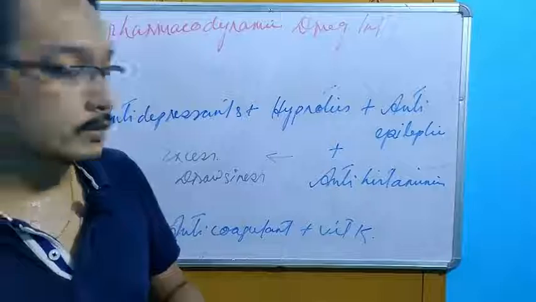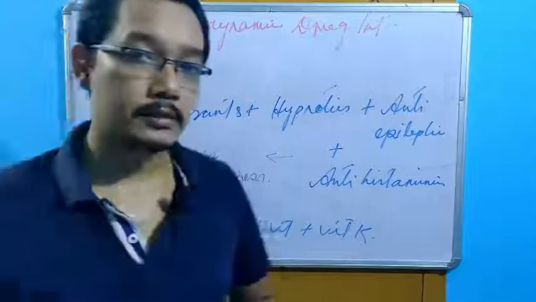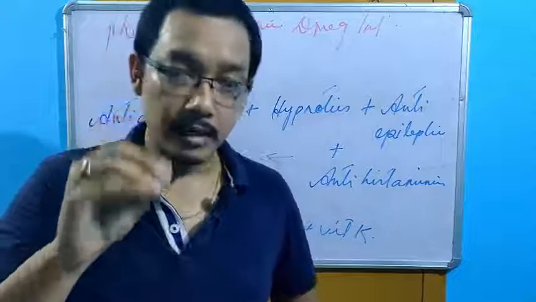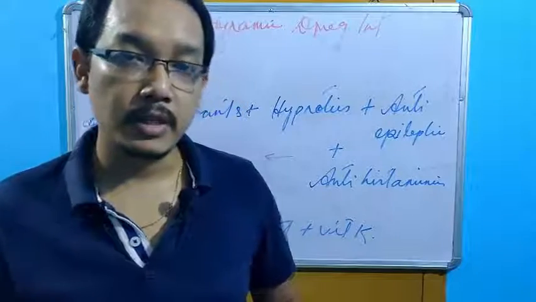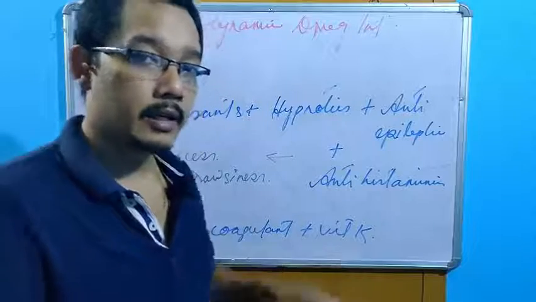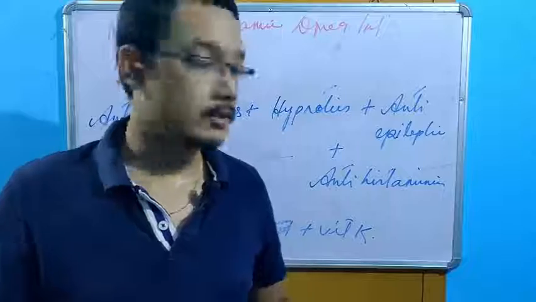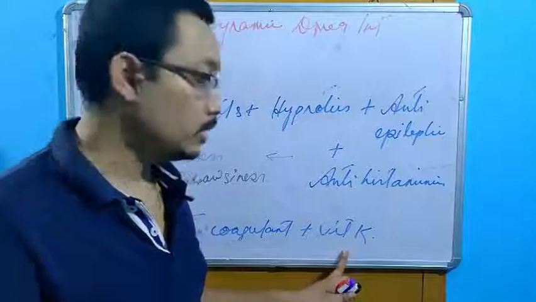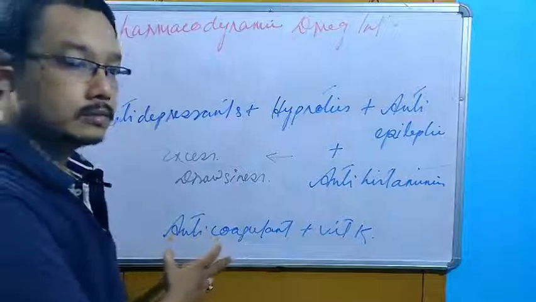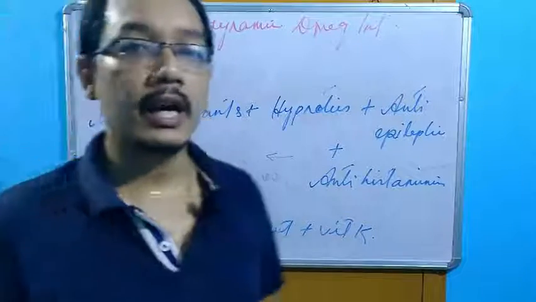Next is antagonism, anticoagulant. If you have given an anticoagulant to a patient, and that patient is also taking vitamin K, ultimately there is no effect, because vitamin K is a coagulant. It will curtail the effect of the anticoagulant. This is a non-beneficial antagonism.